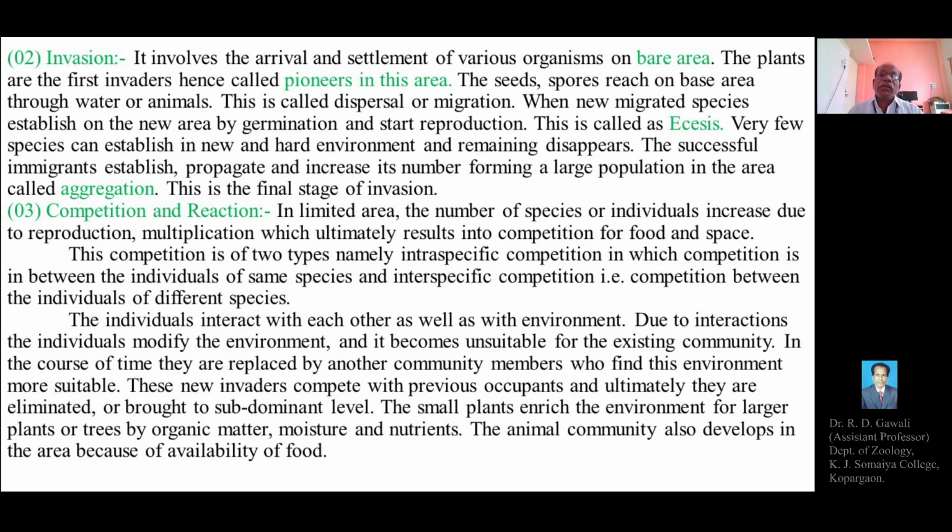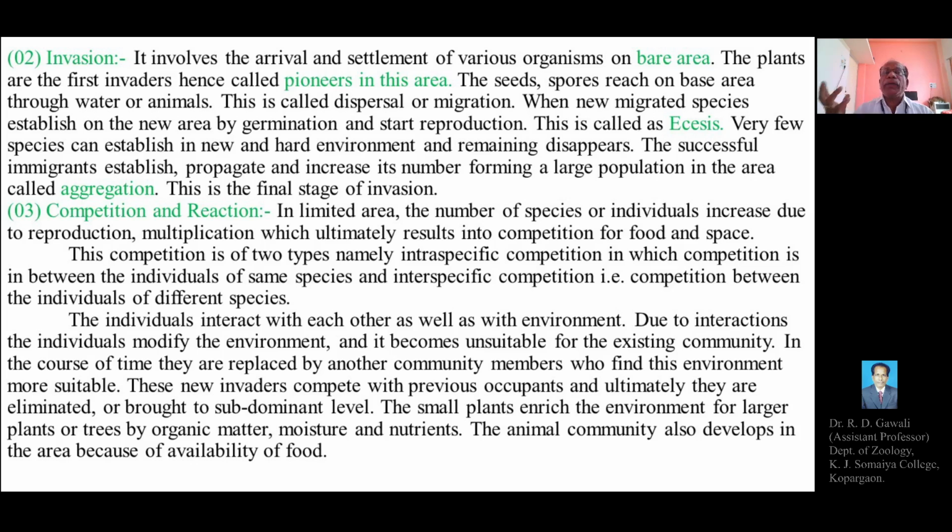Due to certain natural causes or the activities of man, the previous land or community might have transformed into a bare area, a site where there is no life or any community present. So nudation means the formation of a bare, lifeless area or site, where there may or may not have been a previous community present. That is called nudation.